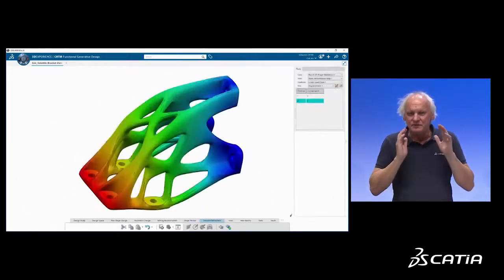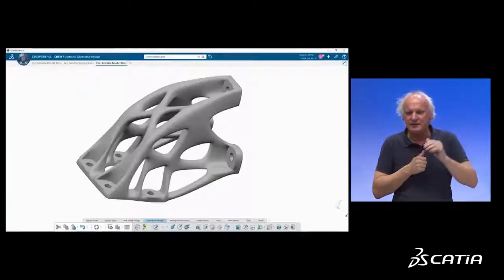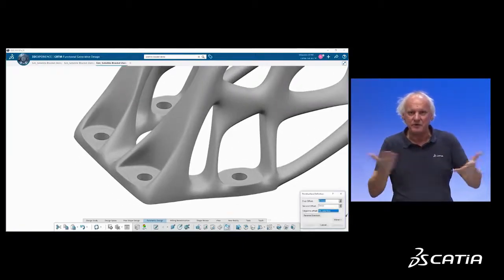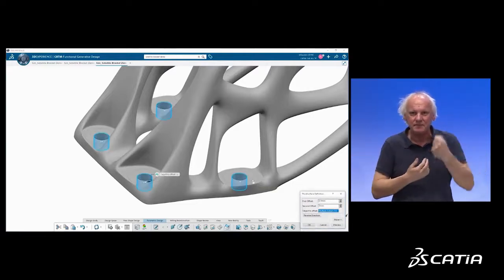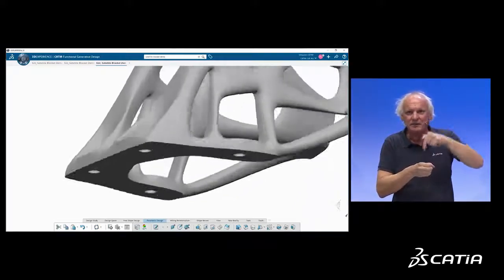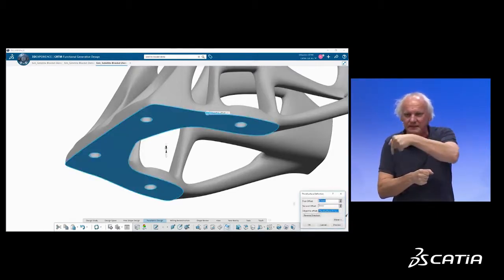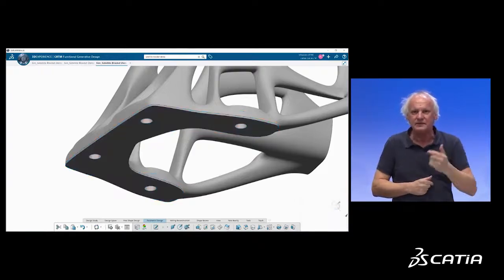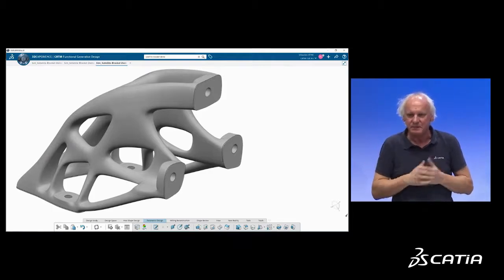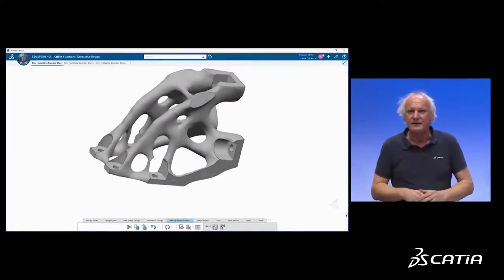You print the part. To print the part, you have to do some modification. So from an engineer's point of view, my job is done. I tell my colleague on the shop floor, please print the part. They will have to modify the part, but you are still in the same workflow on the 3DEXPERIENCE platform. Easily, they can grab the part and modify the part. For example, reduce the cylinder diameter because in 3D printing, I cannot get the right specification. So I will make it smaller because later on, it will be drilled on a drilling machine. I will add some over thickness on the flat areas because later on they will be surface milled with a 3-axis machine. But this is easily done. We are within the same exact environment. No data transfer.